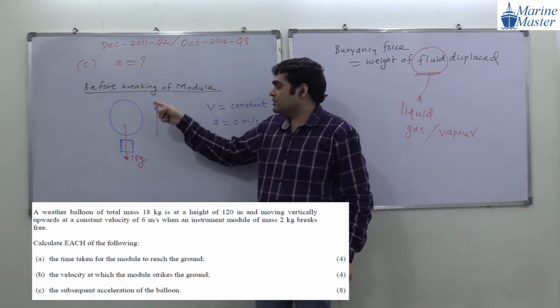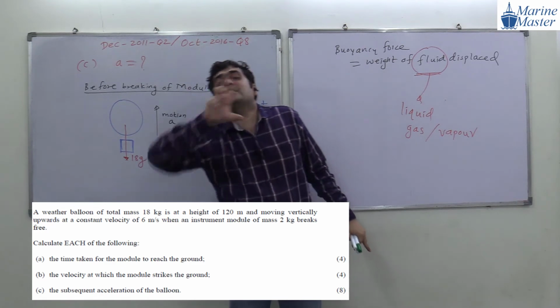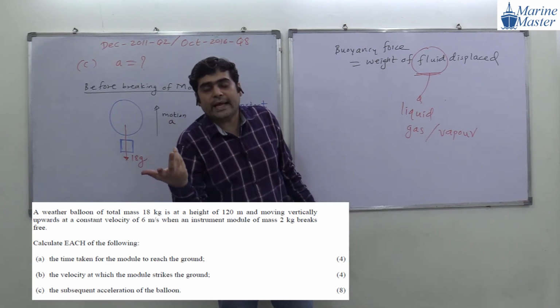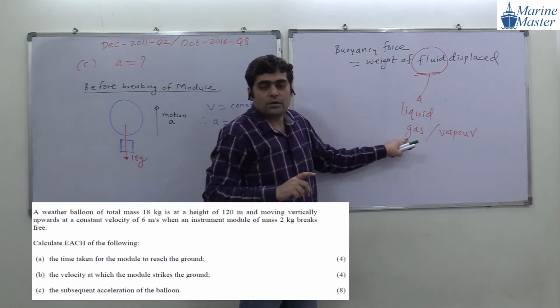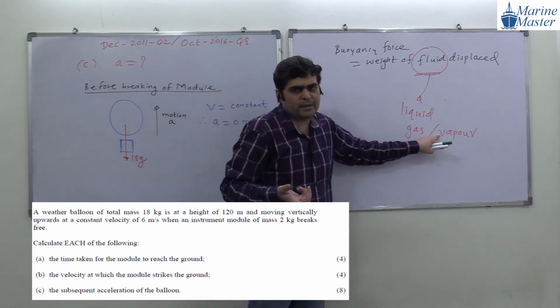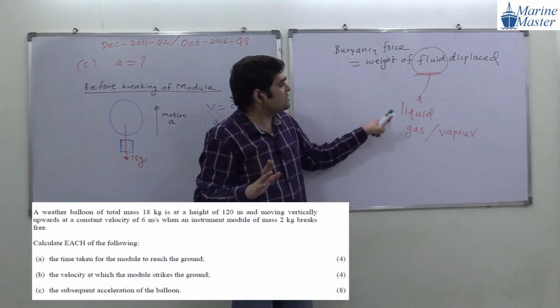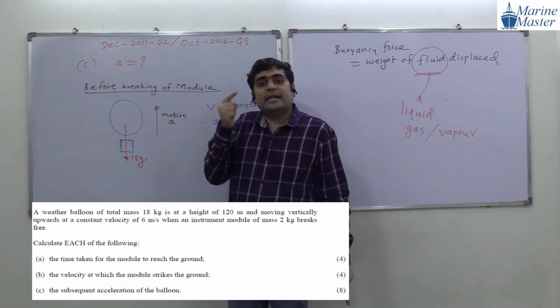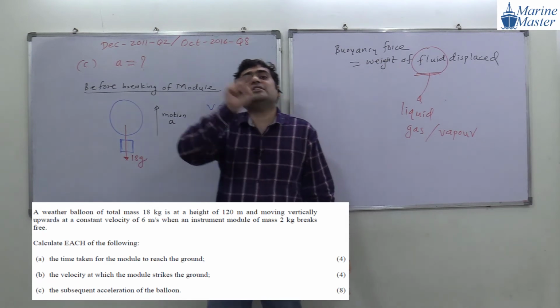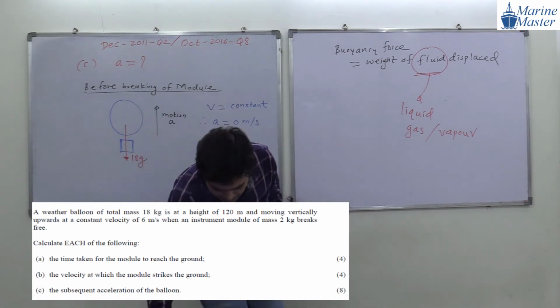But in case of balloon, what will be the fluid displaced? Air. Okay, air is also, guys, fluid. So fluid means liquid or gas, gas or vapor. Guys, are you getting my point? So in case of balloon it will displace air. In case of ship it will displace water. So balloon will go upward.